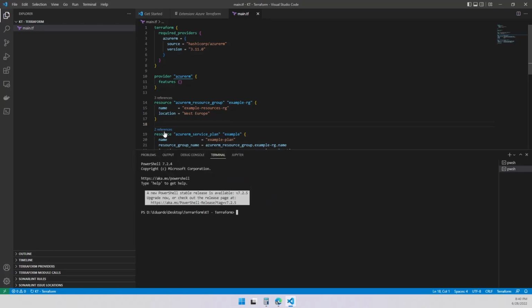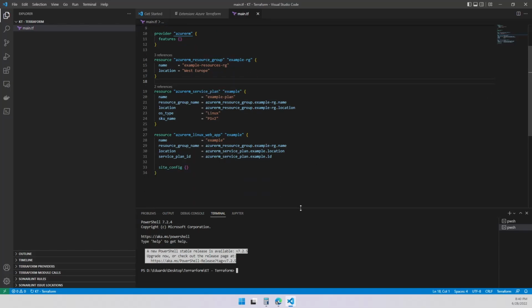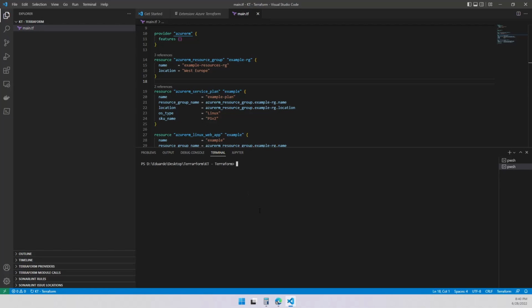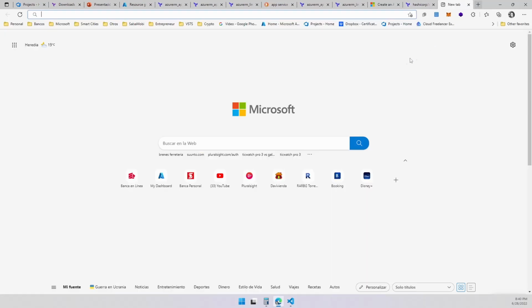bring up a terminal over here. And now that I have my terminal window, let's give it some room. We're going to clear the screen, right? So make sure that we were looking. And the first thing I would like to do is connect this session to my Azure account, to this one over here. So I'm going to leave that one open.